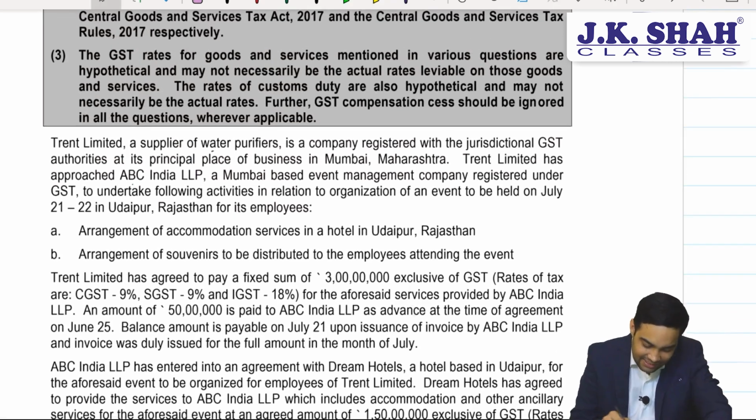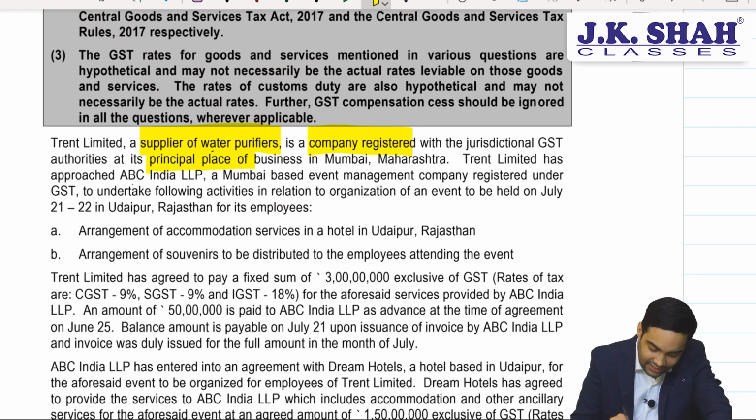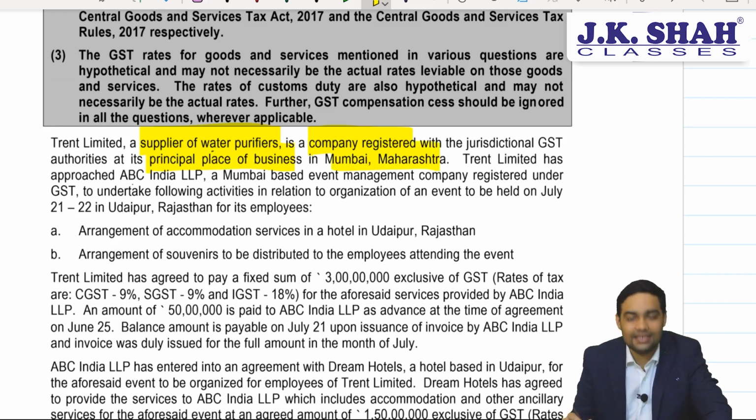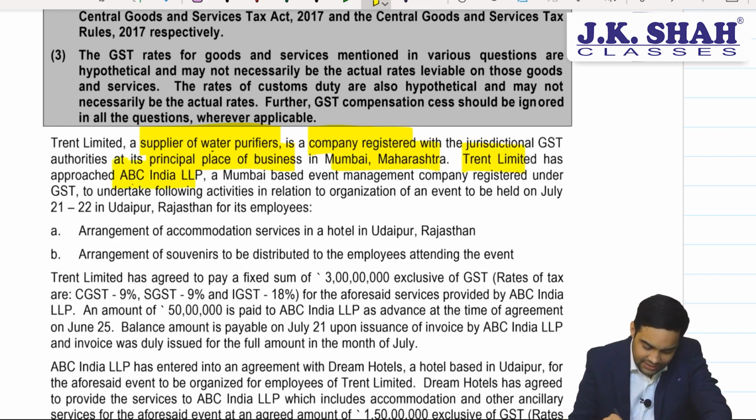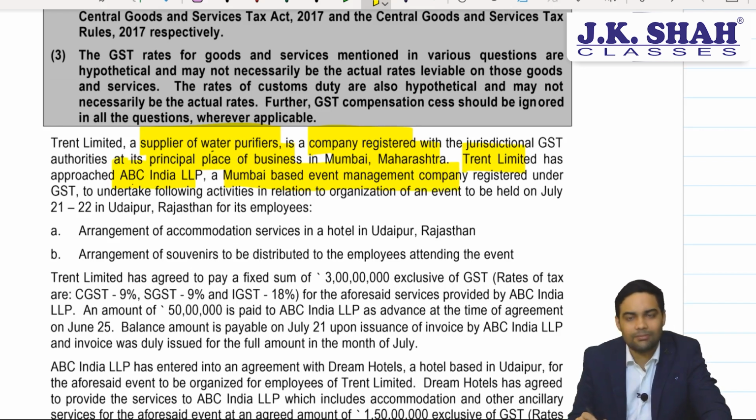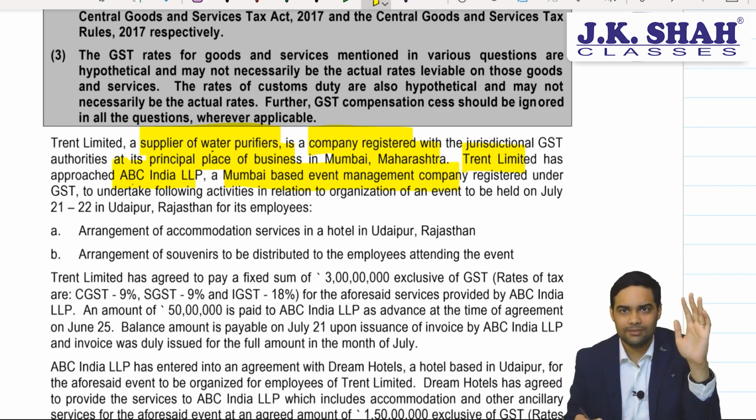Now, Trent Limited, a supplier of water purifiers, is a company registered with the jurisdictional GST authorities at its principal place of business in Maharashtra. Fair enough. Trent Limited has approached ABC India, a Mumbai based event management company. Both are in Maharashtra, C plus S would be applicable. Okay.